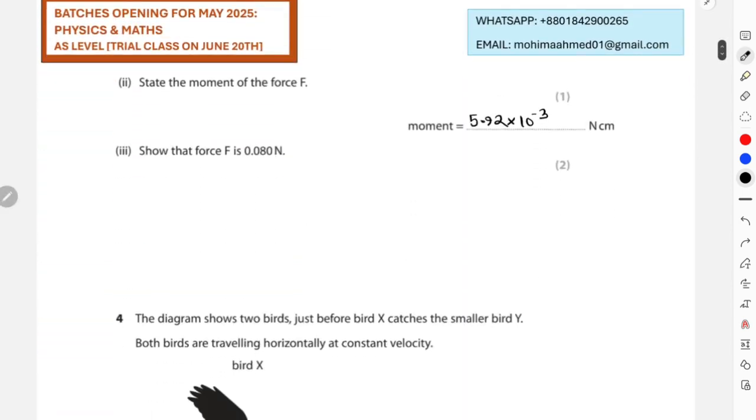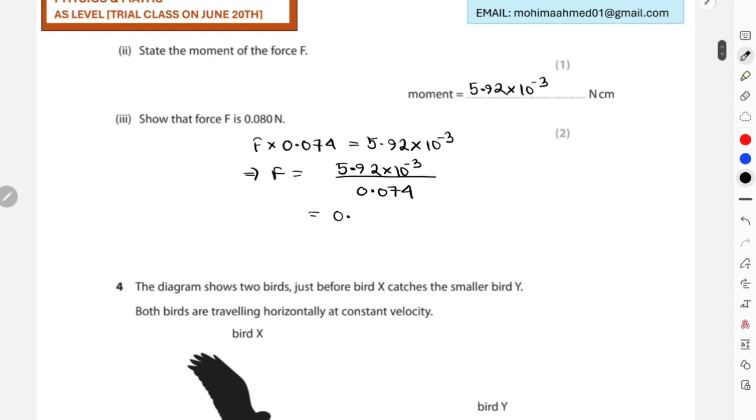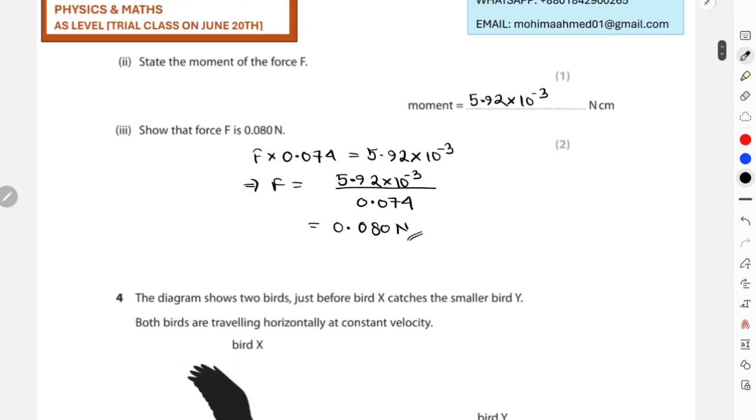So F × 0.074 = 5.92 × 10^-3, and then again make F the subject, which is 5.92 × 10^-3 over 0.074, and this gives you 0.08, which is exactly the value that your question was referring to, 0.08 Newton. That is the force. And this is it. We'll move on to the next question then.